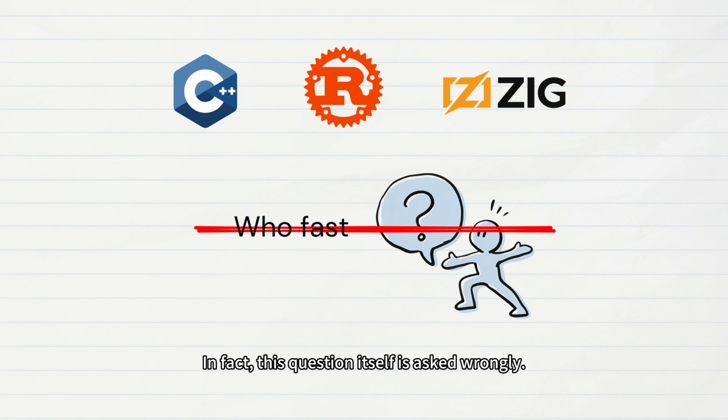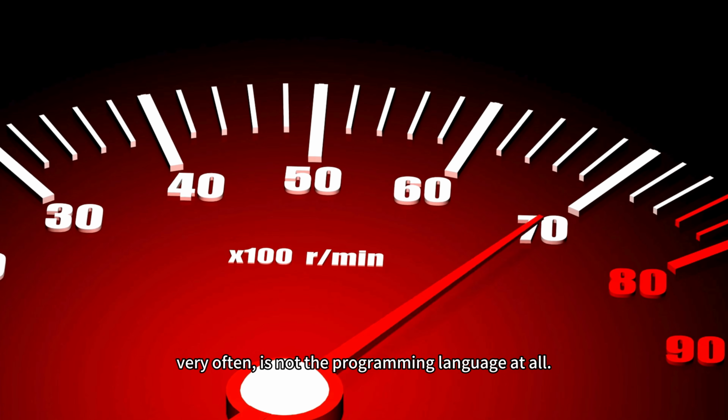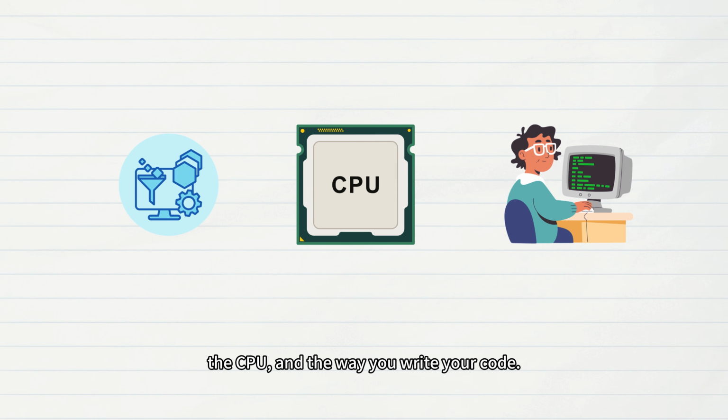In fact, this question itself is asked wrongly, because what truly determines the speed of a program very often is not the programming language at all. It is the compiler, the CPU, and the way you write your code.